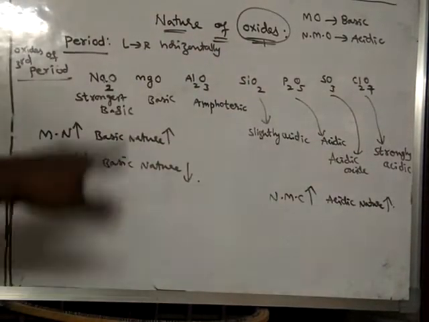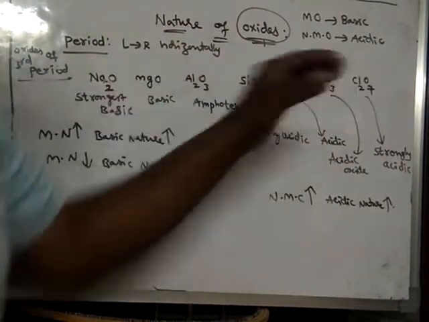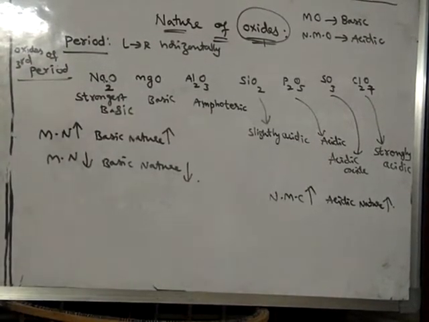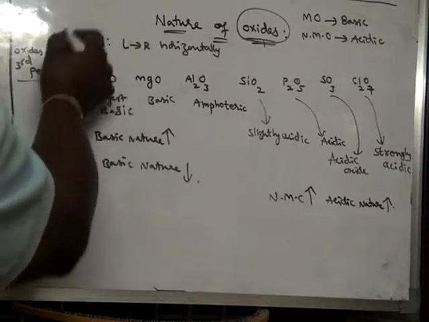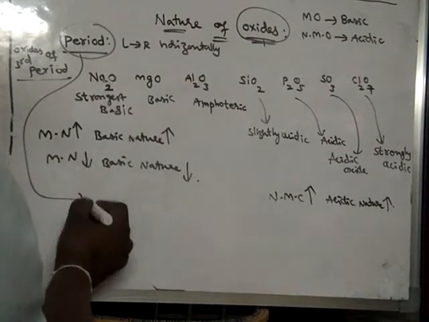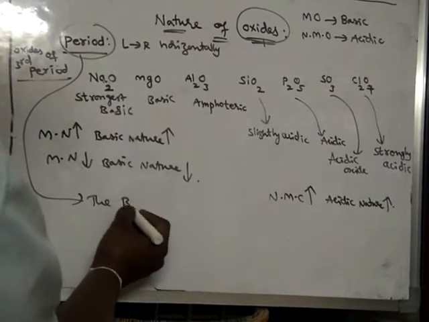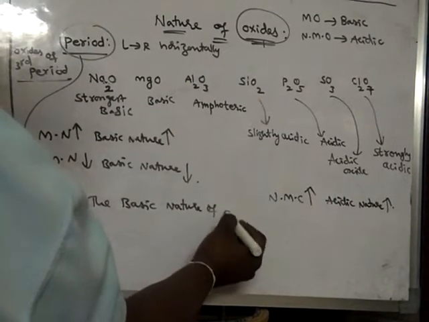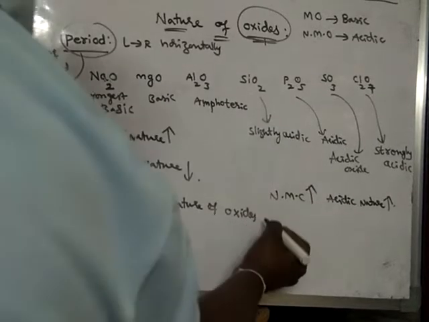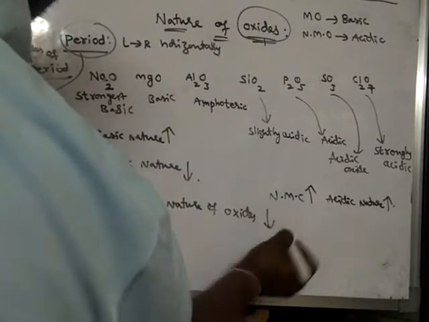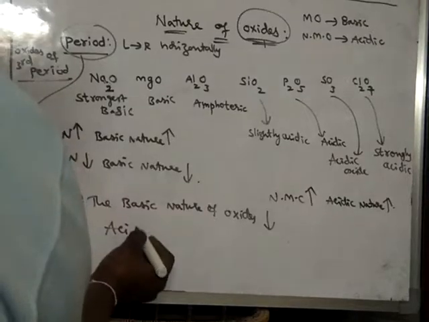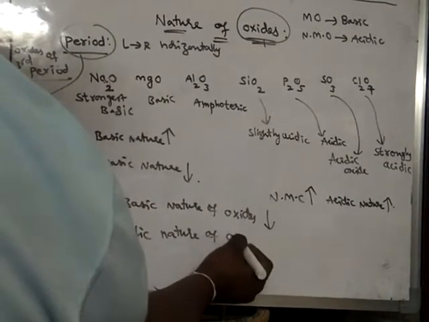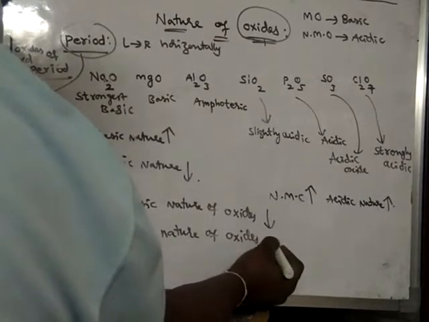Generally, when we move from left to right along a period, the basic nature of oxides decreases and the acidic nature of oxides increases.